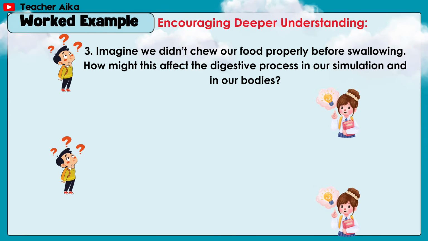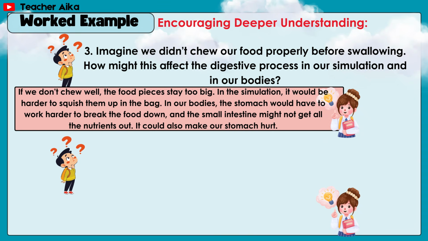Number 3. Imagine we didn't chew our food properly before swallowing. How might this affect the digestive process in our simulation and in our bodies? Answer: if we don't chew well, the food pieces stay too big. In the simulation, it would be harder to squish them in the bag. In our bodies, the stomach would have to work harder to break the food down, and the small intestine might not get all the nutrients out. It could also make our stomach hurt.